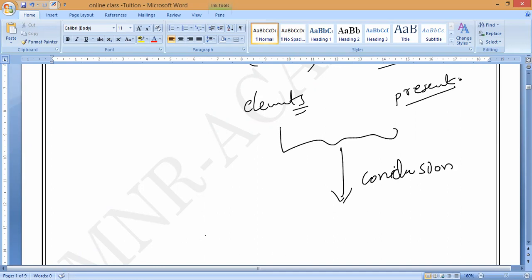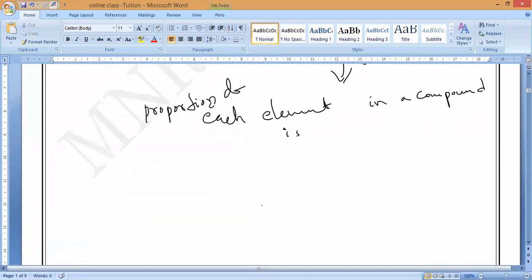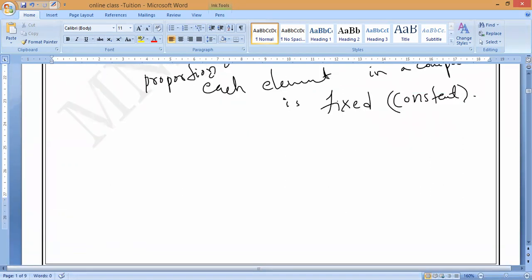The conclusion made by him is that each element in a compound is fixed. What one? The proportion. Proportion means percentage. The proportion of each element in a compound is always fixed, or we can say constant. That is what you have to remember. So he found this.